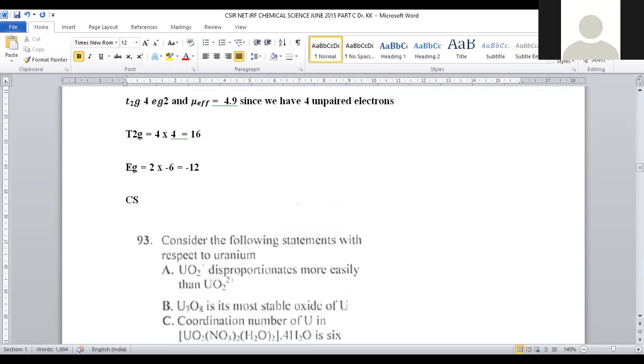So CFSE is equal to the T2G plus Eg orbital energy. That is 16 plus minus 12 is equal to 0.4.